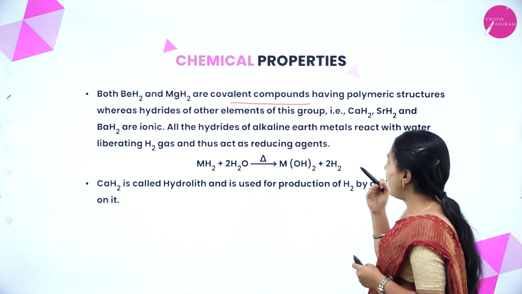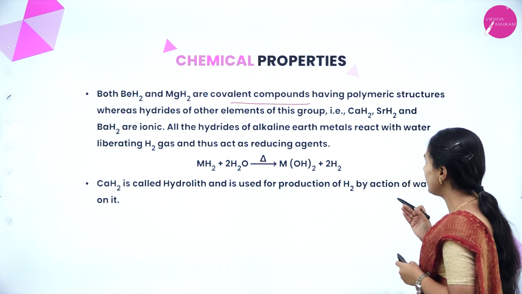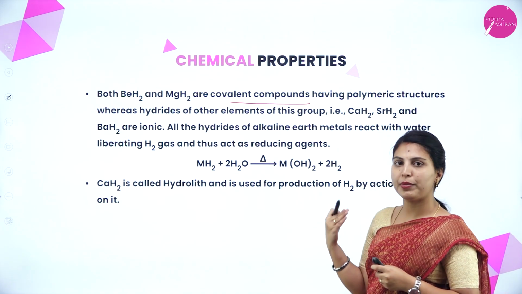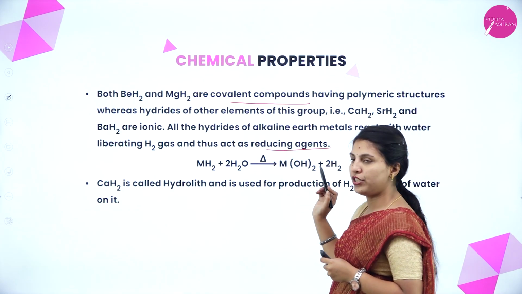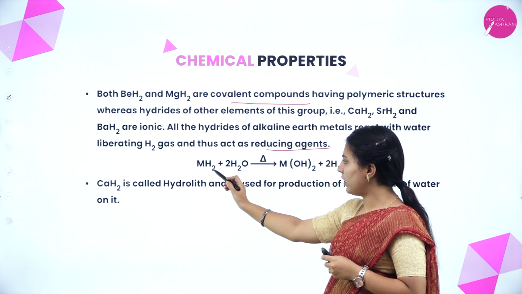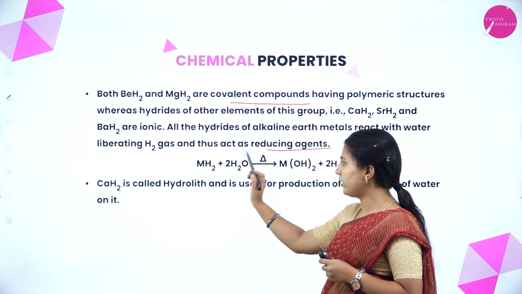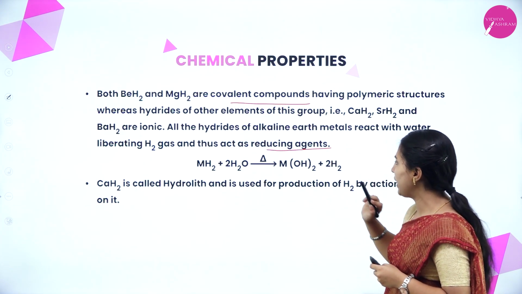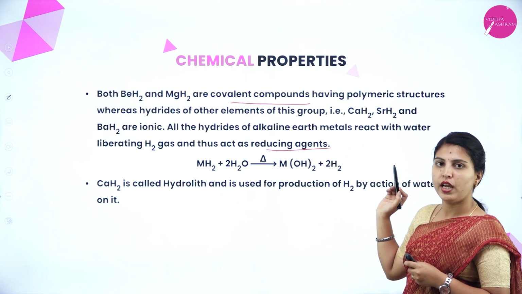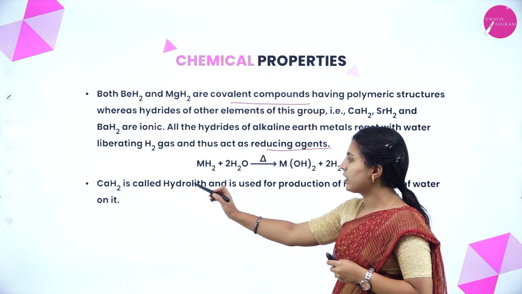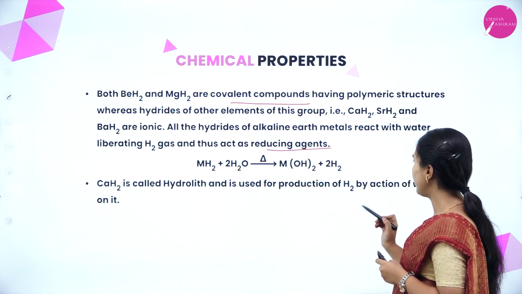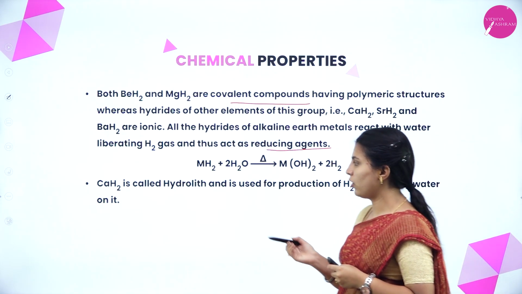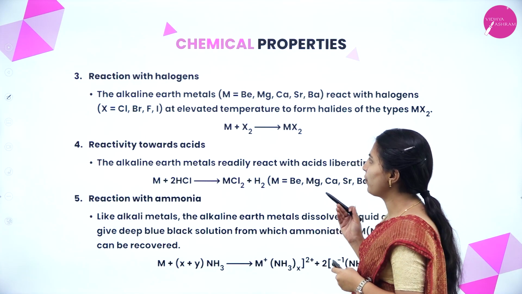Okay. And these hydrides of alkaline earth metals react with water to liberate H2 gas, that is hydrogen gas, and will act as a reducing agent. This metallic hydride, that is alkaline earth metal hydride, reacts with water and forms metallic hydroxide with the liberation of hydrogen gas. Thus, calcium hydride is called hydrolith and it is used for the production of H2 by action of water on it. Next, reaction with halogens.